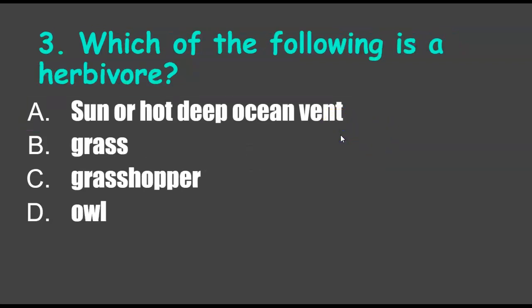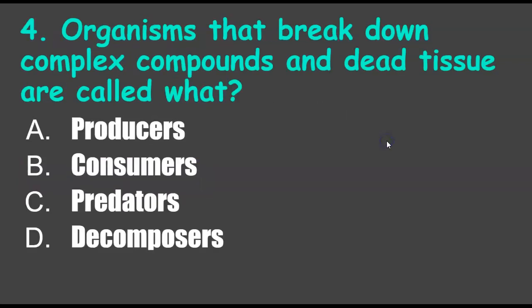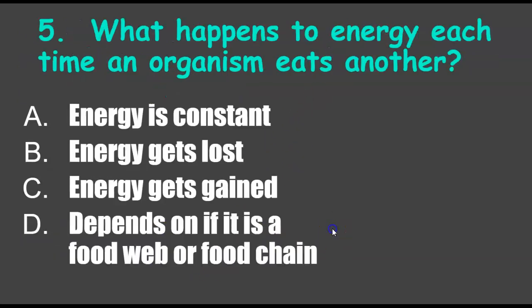Which of the following is a herbivore? You know, the herb eaters. This one is going to be the grasshopper, at least in this example that we've been seeing today. Organisms that break down complex compounds and dead tissue are called what? The big words to look at right here, break down. Which ones break down? Those are going to be the decomposers.